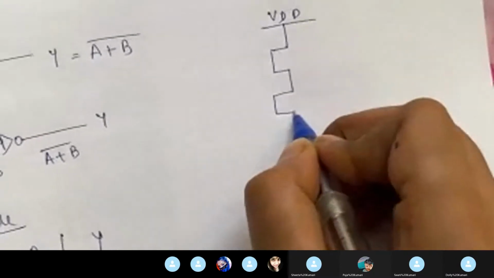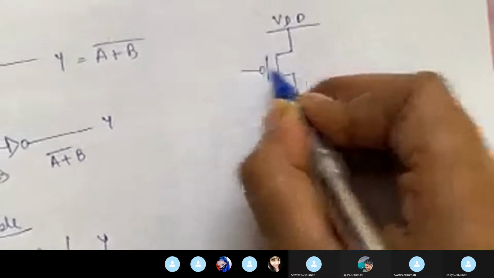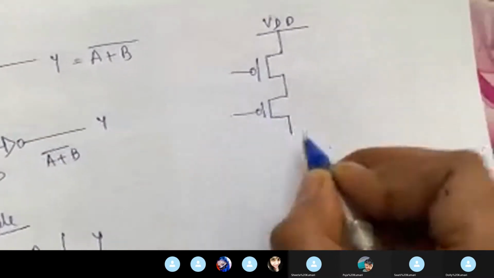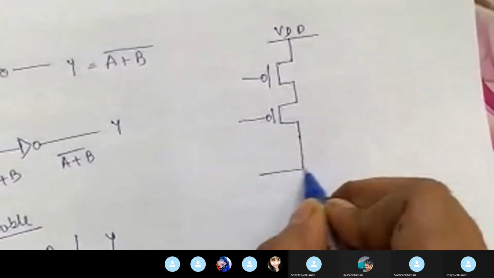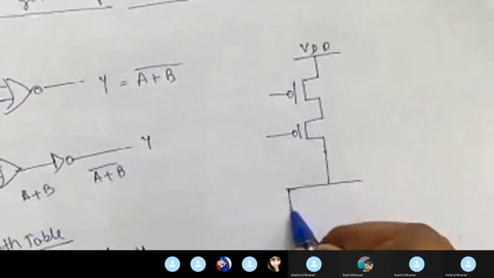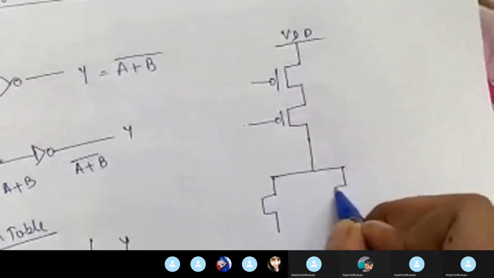This is in series, and the pull-down network is in parallel connection.